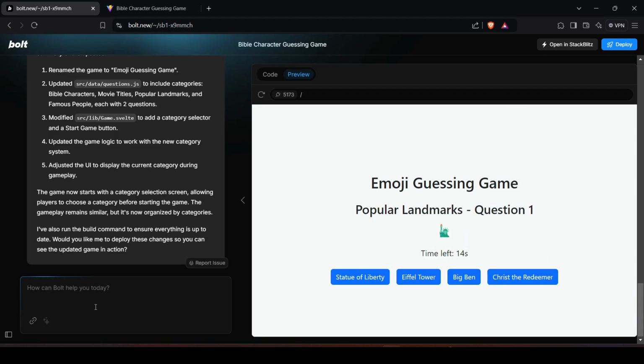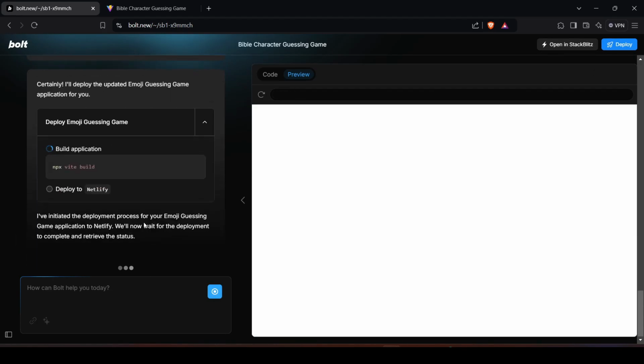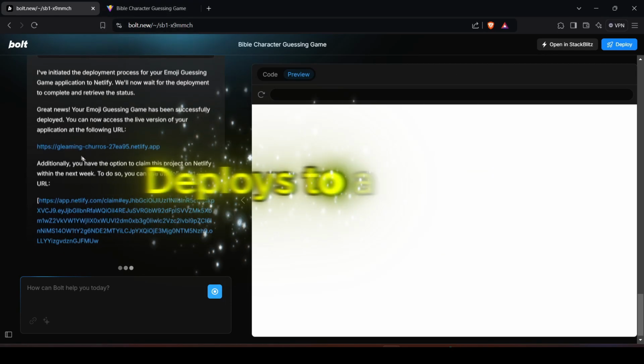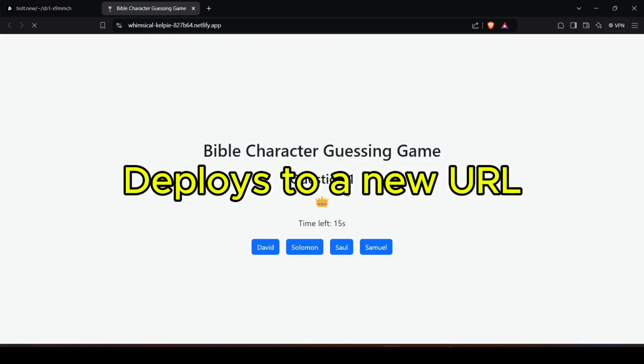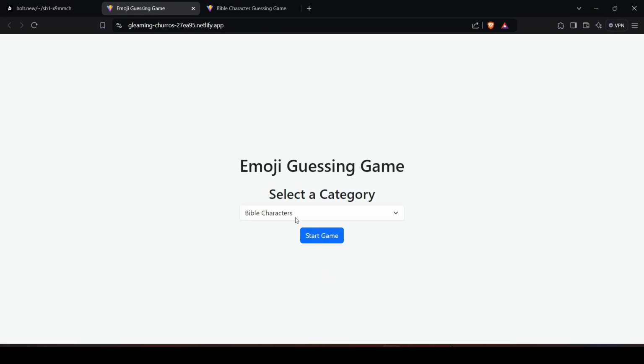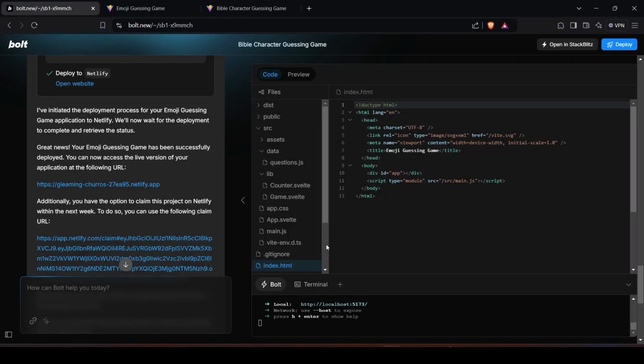Now let's try to deploy this again. We have deployed this earlier. Let's see what will happen. Can we just reuse this URL? No, it looks like it deployed to a separate URL there. So this remains the same version, but if I click on this, I should be able to use the latest version of the game. Alright, so what's next?